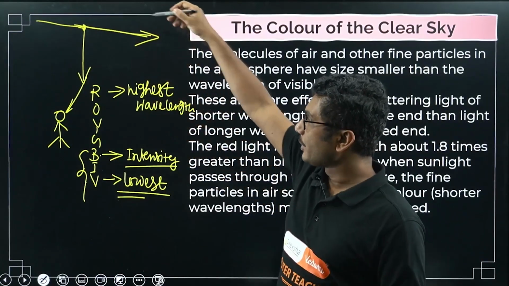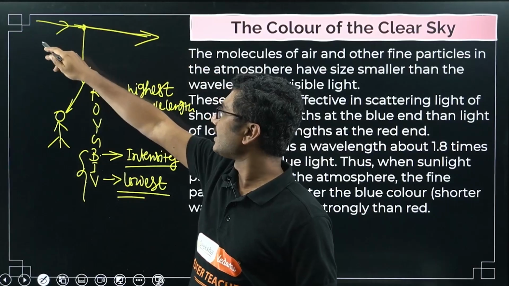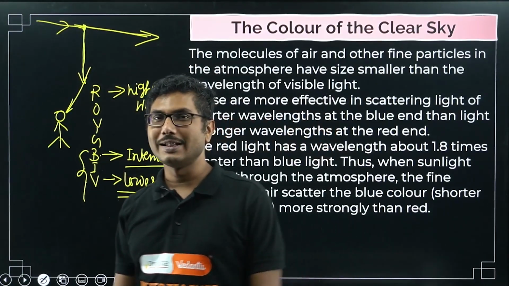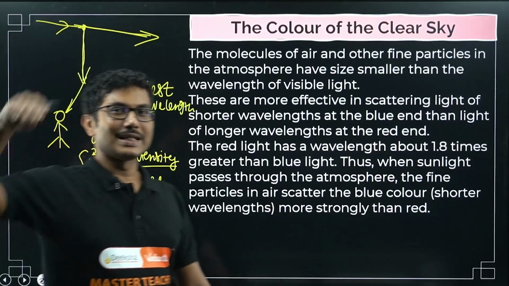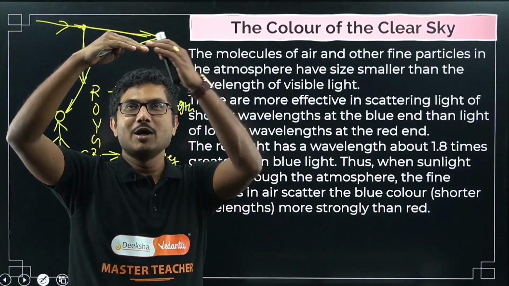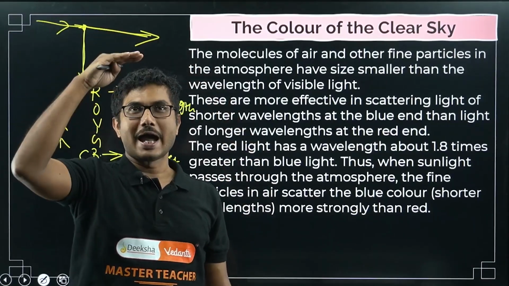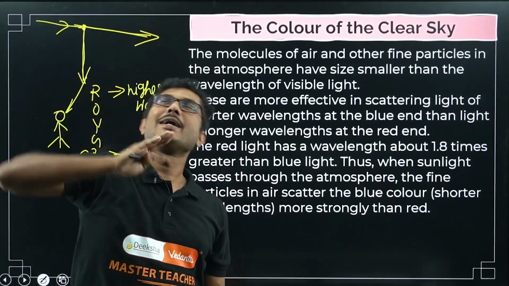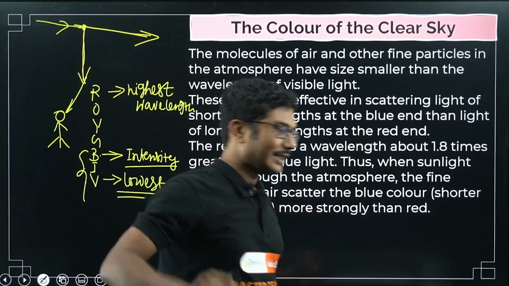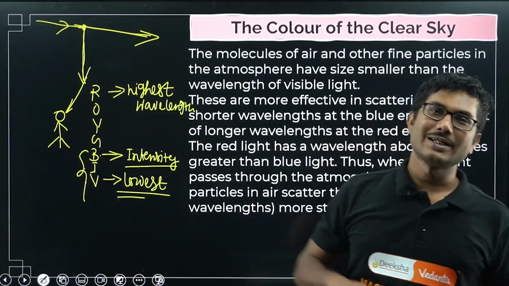Because the sunlight is entering, after scattering it, the blue light enters your eye, you feel that the sky is blue. Basically, sunlight comes, hits the particle, blue light bends and comes to you, and the red light goes straight. So you see that the sky appears blue. Clear? From now on, you don't just say that the sky is blue. Basically it is due to the scattering of light.